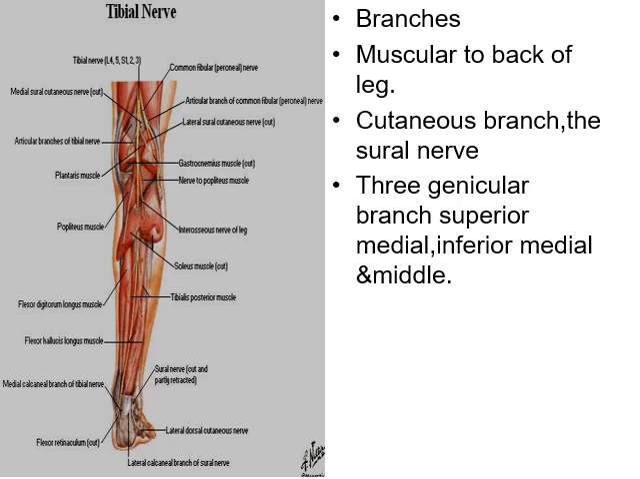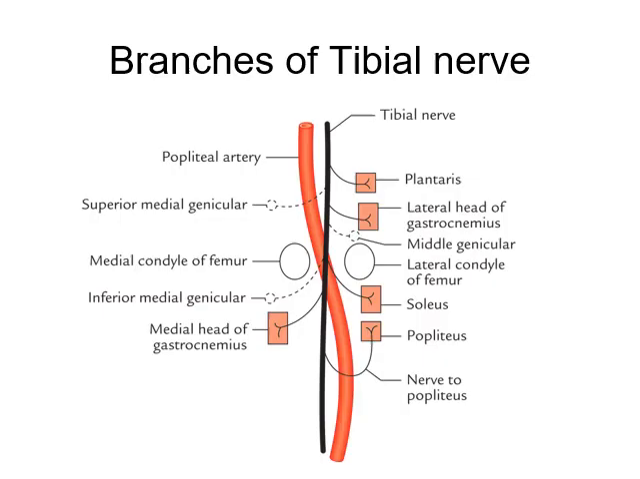The cutaneous branch is the sural nerve, which pierces the deep fascia of the leg and joins with the sural communicating branch of the common peroneal nerve. The last one is the vascular branch. It conveys the post-ganglionic sympathetic fibers from T10 to L2 cord segments and supplies the vasomotor fibers to the popliteal vessels. So these are the branches of the tibial nerve.